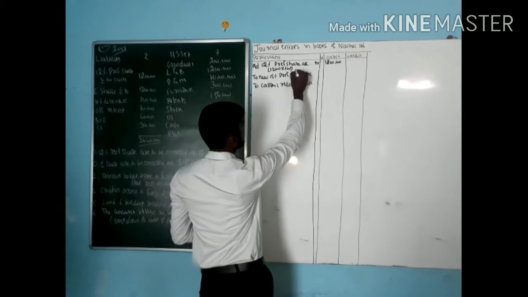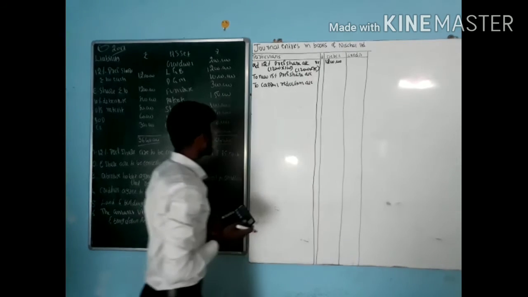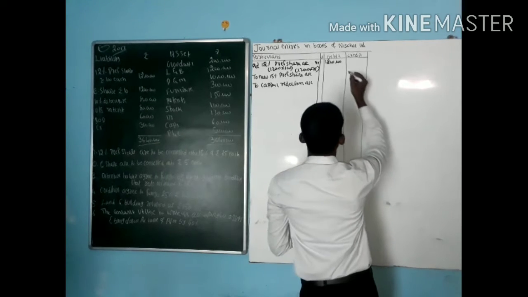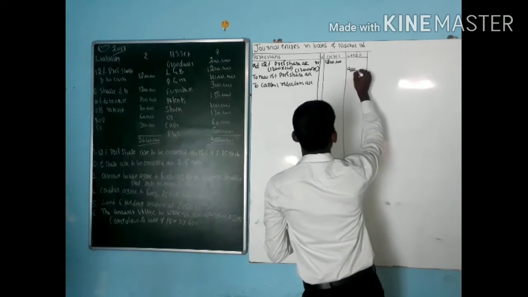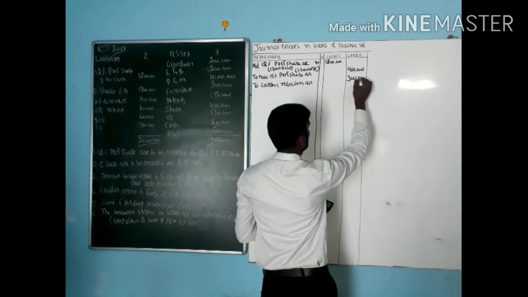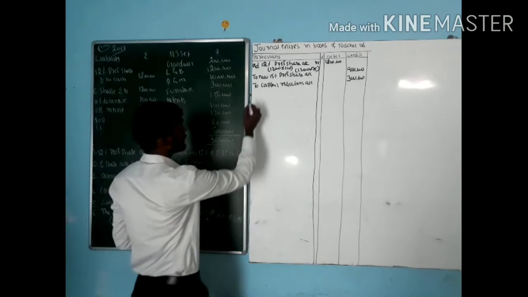Now 12,000 into 75 is 9 lakh. So how much is the profit amount? Profit amount is 3 lakh. It is for capital reduction.